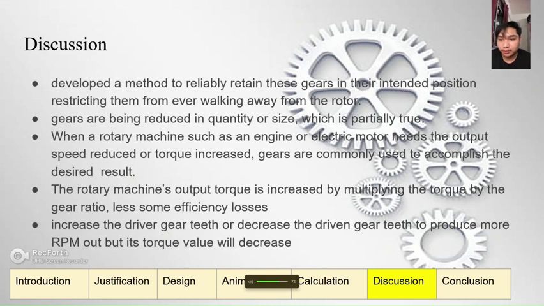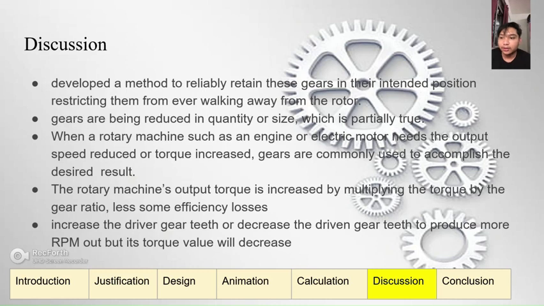Then, gears being reduced in quantity or size is partially true. When a rotary machine, such as an engine or electric motor, needs the output speed reduced or torque increased, gears are commonly used to accomplish the desired result.